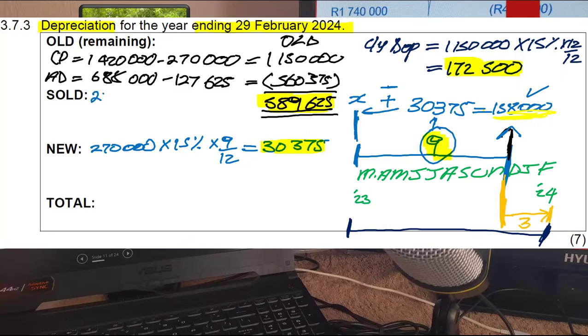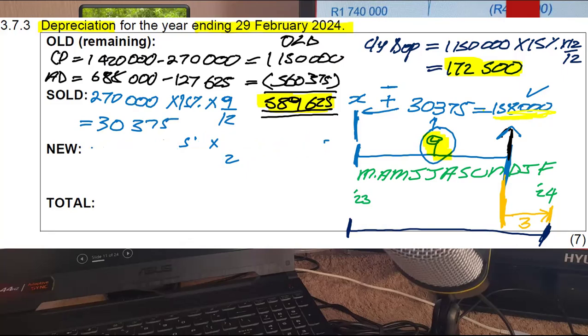So then we have 270,000. We times it by 15%. We times it by 9 out of 12. Depreciation of the asset sold was 30,375. So now we need to calculate the depreciation of the new.